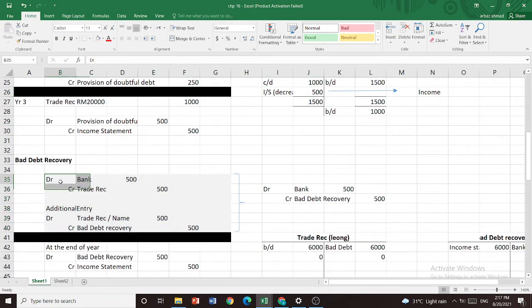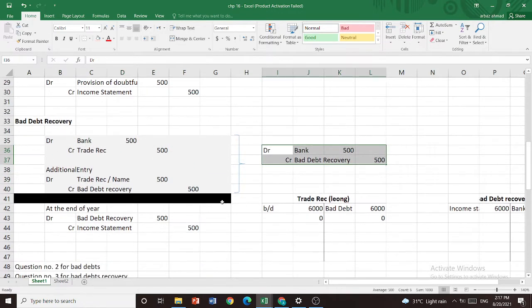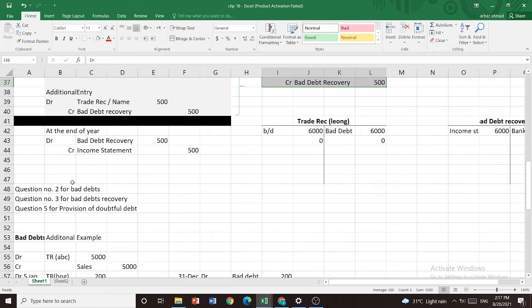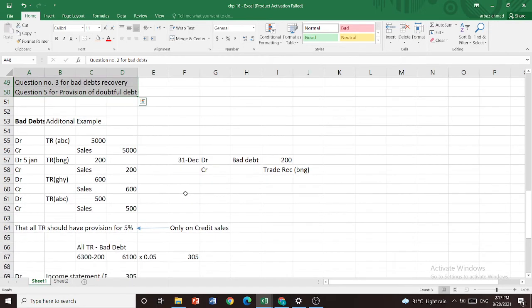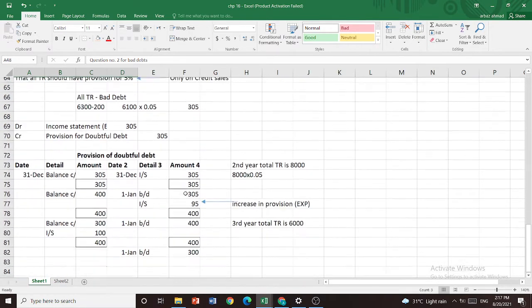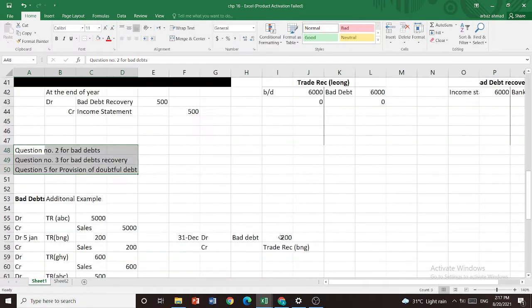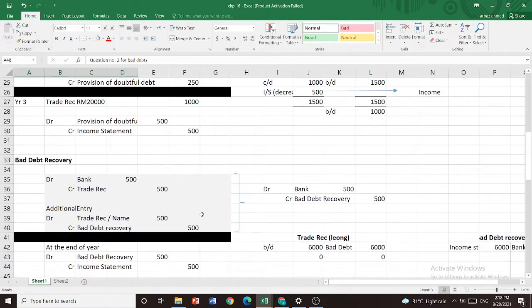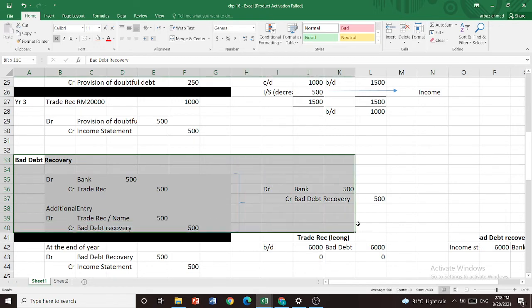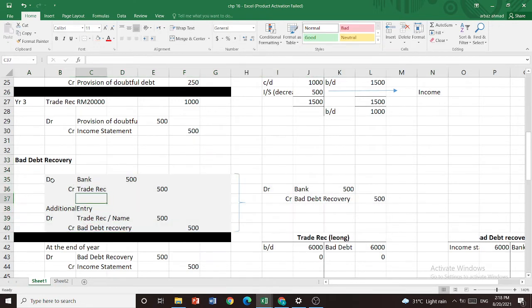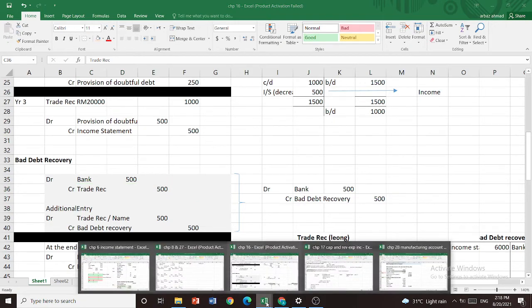I told you, you can do it the longer way or the shorter way, depending on how you understand. These were the questions on bad debts, and there was bad debt recovery as well. Bad debt recovery was that you thought someone will not pay you, but then someone paid you. This is basically the two entries, right? That was the last chapter.